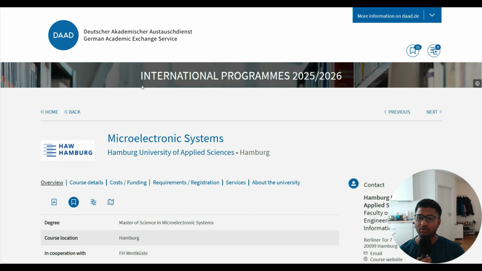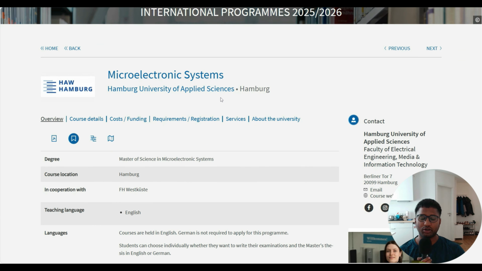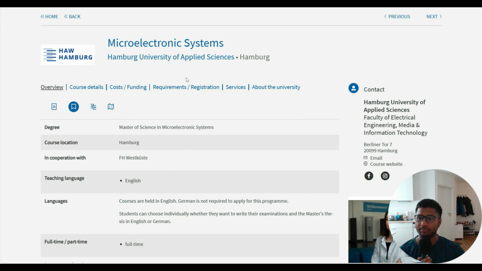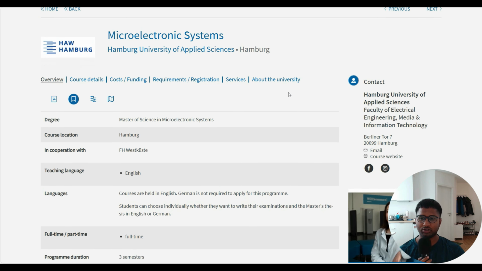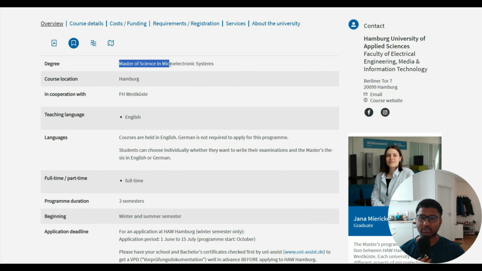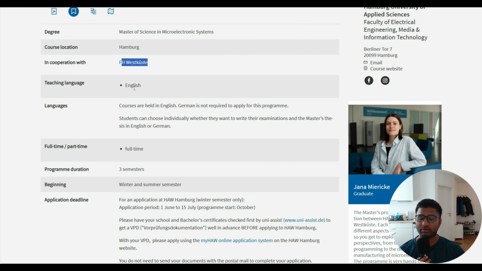As I mentioned, today we will be doing Hamburg University of Applied Science for Microelectronic Systems. In the requirement analysis, I usually go through the overview, course detail, cost and funding, requirements, registration, and services about the university. So in the overview, you can see the Master of Science in Microelectronic Systems in Hamburg, in cooperation with FH Westcoast too. Then the teaching language is English.